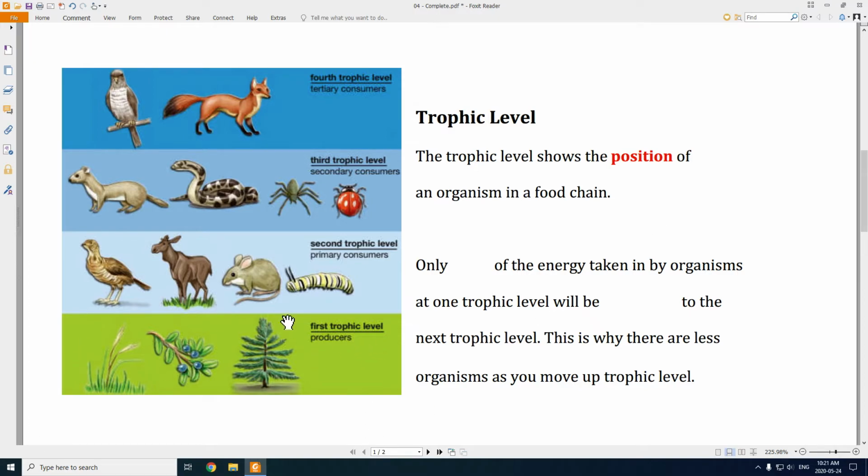So it's a way of just showing where they show up in the food chain. Right? Generally, these have to show up at the beginning of the food chain. Generally, they show up as the next thing, the next thing, the next thing. Now, one of the important roles of these trophic levels is to talk about energy. And each time you go up one step, only 10% of the energy is actually taken in by the organisms at one trophic level higher.